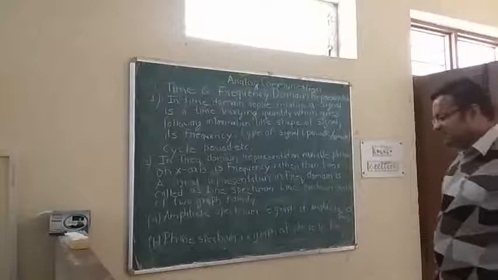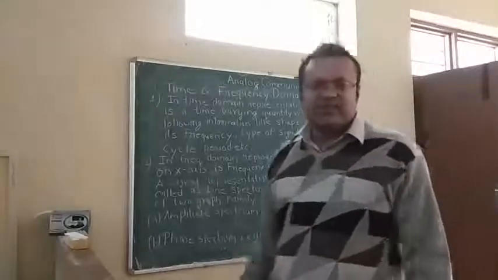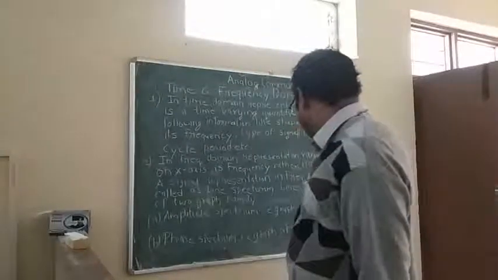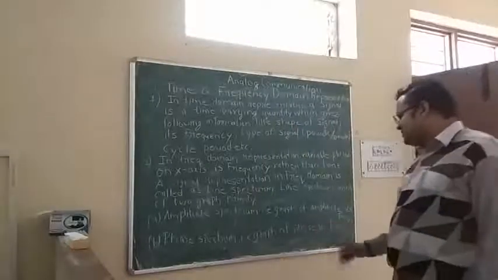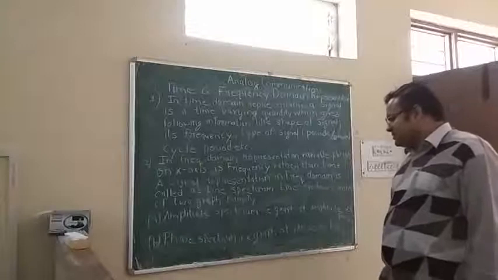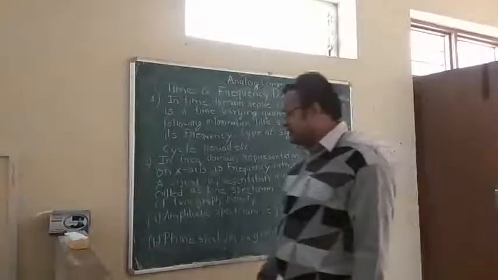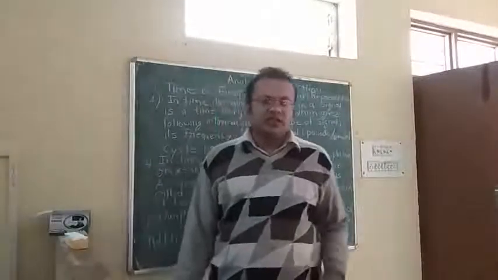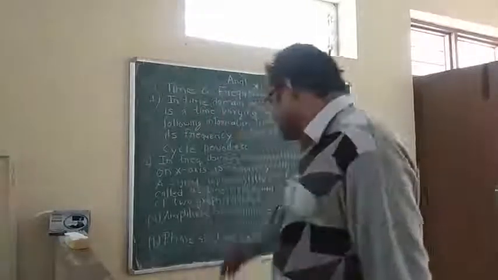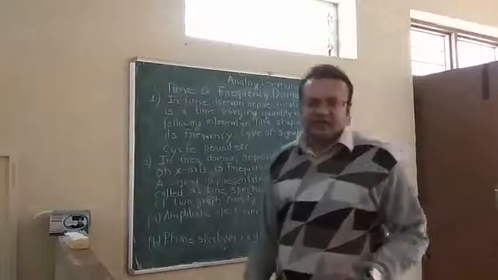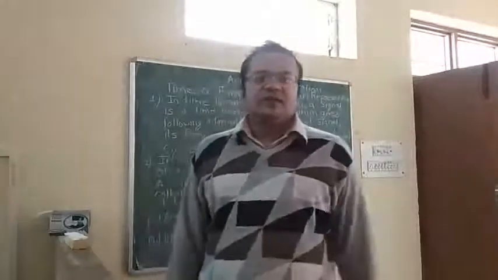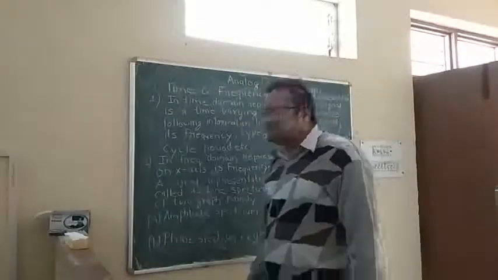The second type is the phase spectrum, a graph in which phase is measured with respect to frequency. So in frequency domain representation, we use two types of line spectrum: first the amplitude spectrum and second the phase spectrum. Now we can see it in graphical form.